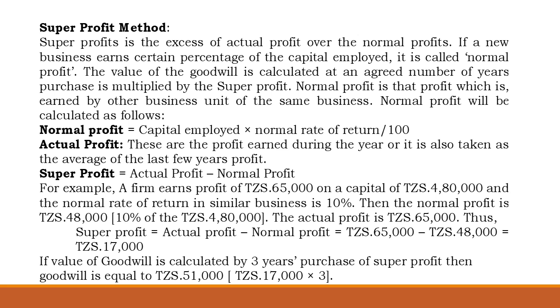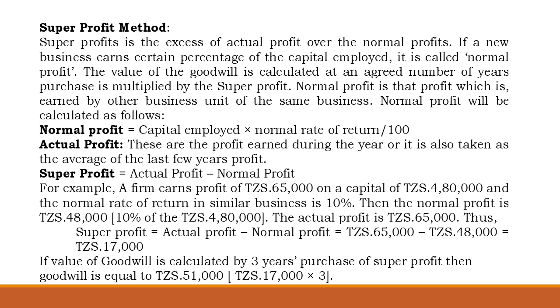Sometimes goodwill might be calculated by the super profit method. The super profit is the excess of actual profit over the normal profit. If a business earns a certain percentage of the capital employed, it is called a normal profit. The value of goodwill is calculated as an agreed number of years' purchase multiplied by the super profit.